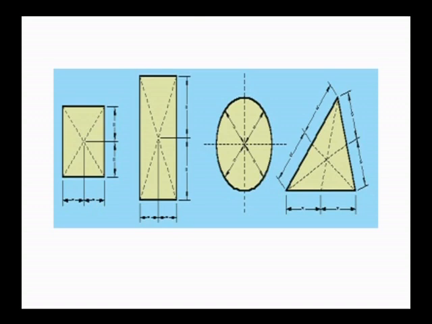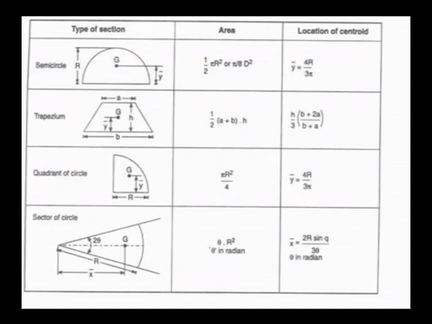In the circle, exactly at the starting point, that is the center point of the circle, we will get the centroid. See, in the semicircle I have shown where exactly the centroid lies. Here I have shown what the y bar is. Y bar here is 4r by 3 pi. At a distance of 4r by 3 pi, the centroid of the semicircle lies. Here x bar remains d by 2, that means the diameter divided by 2. X bar is the diameter divided by 2 and y bar is 4r by 3 pi. The centroid lies at a distance of 4r by 3 pi from the x axis.